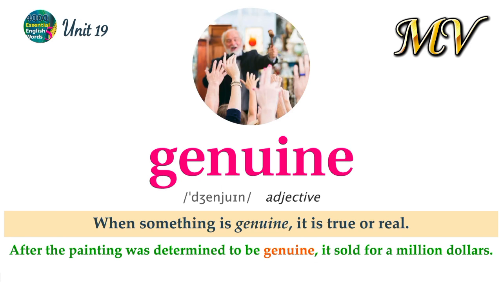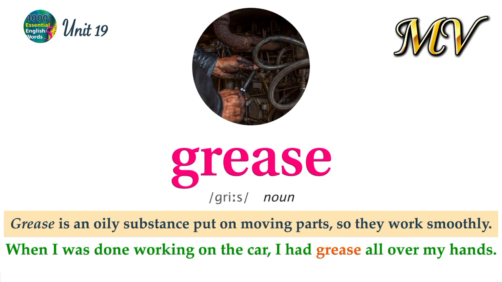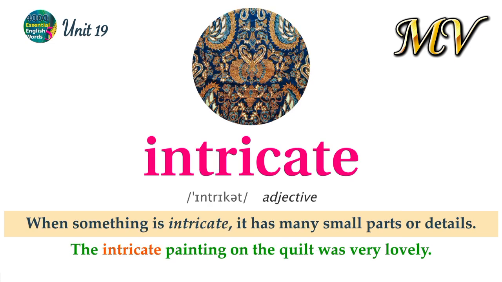Genuine. When something is genuine, it is true or real. After the painting was determined to be genuine, it sold for $1 million. Grease. Grease is an oily substance put on moving parts so they work smoothly. When I was done working on the car, I had grease all over my hands. Intricate. When something is intricate, it has many small parts or details. The intricate painting on the quilt was very lovely.